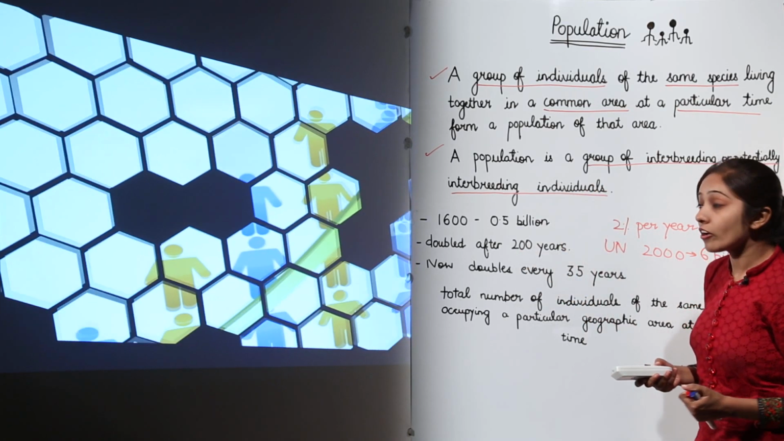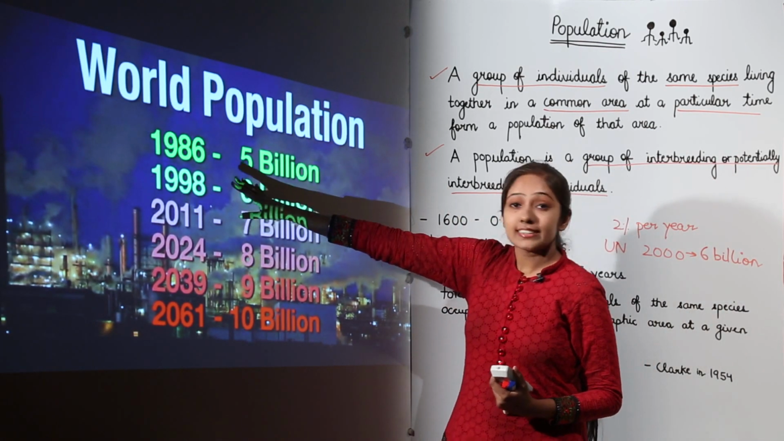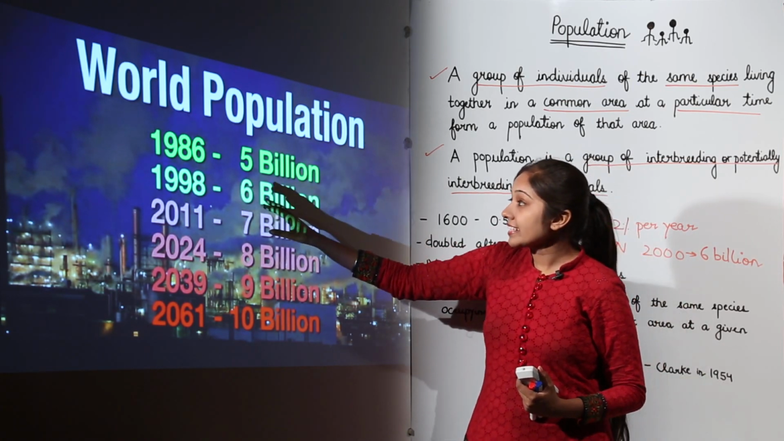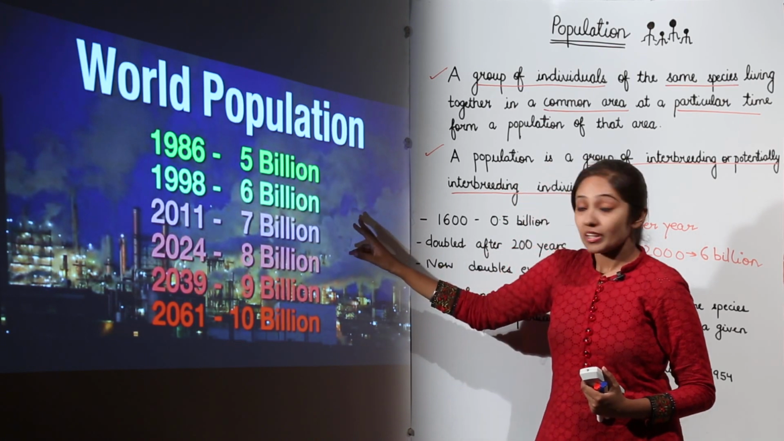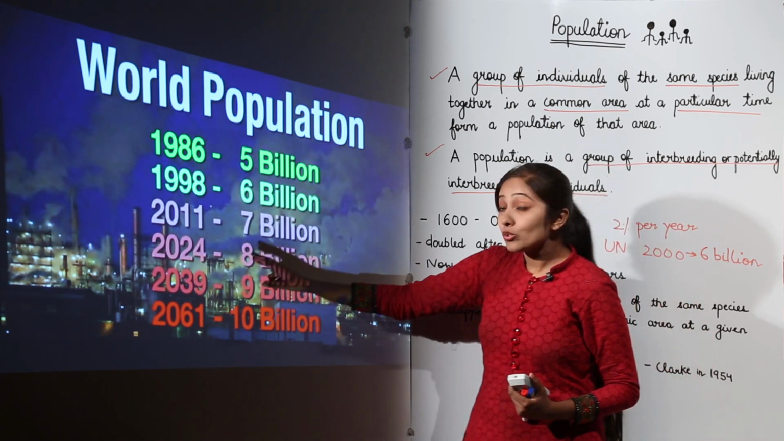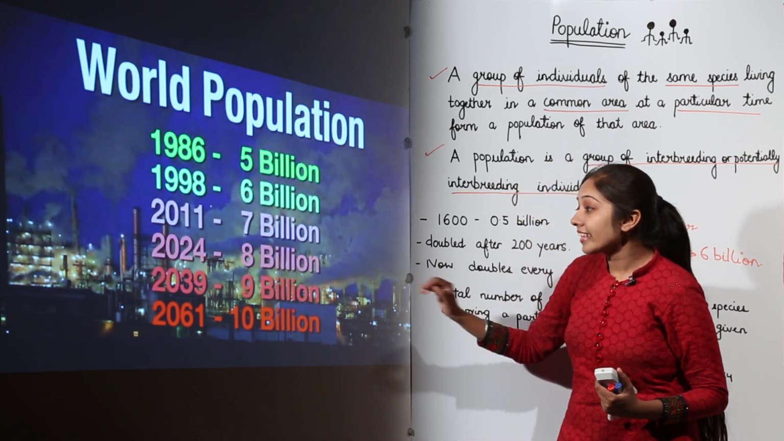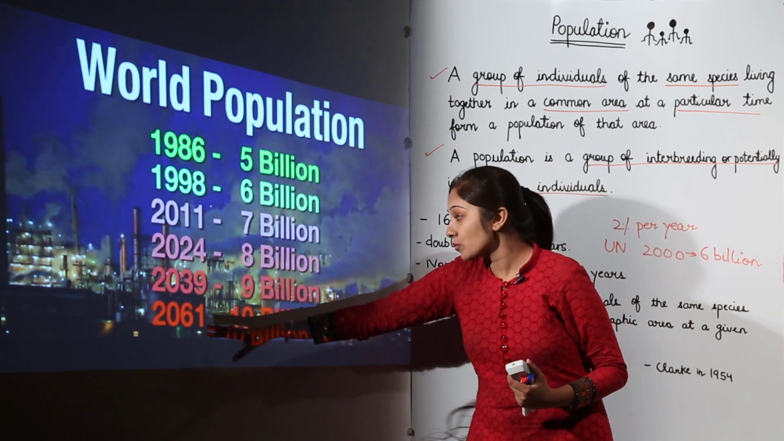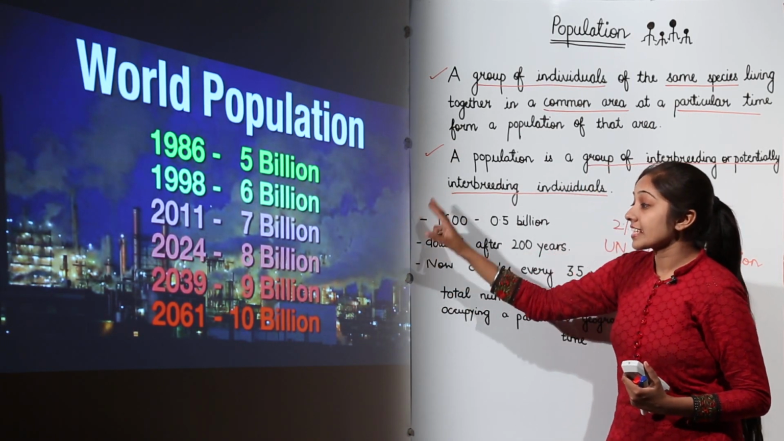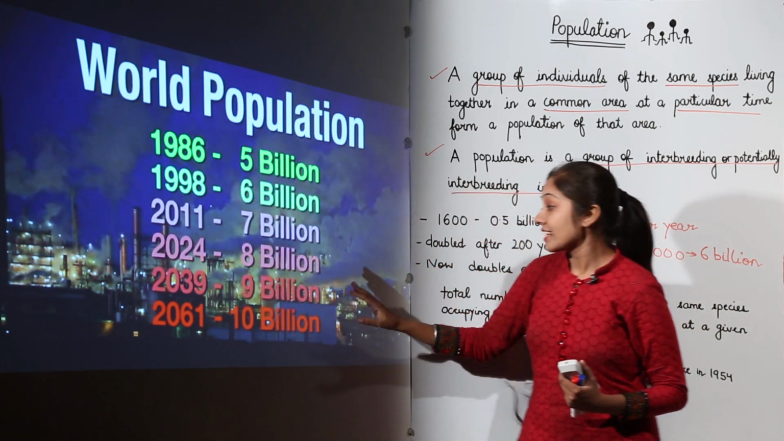So I have some data also for you which you need to actually study. In 1986 the world population was 5 billion. In 1998 it was 6 billion. In 2011 it was 7 billion. In 2024 it is expected to be 8 billion, and then 9 billion, and by 2061 it is going to be 10 billion. So this is the expected world population in 2061, that is 10 billion.